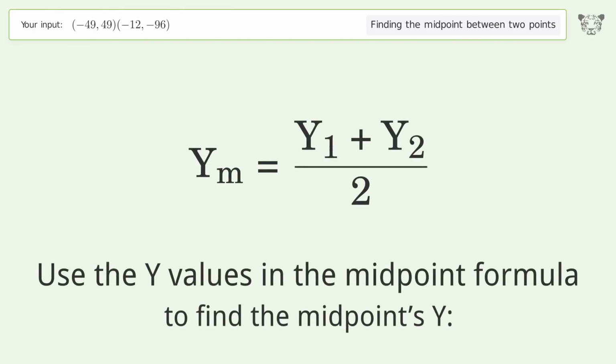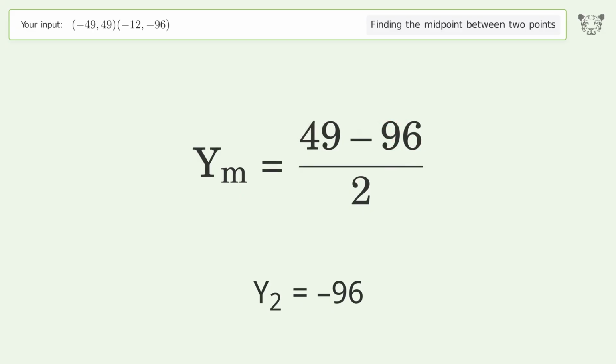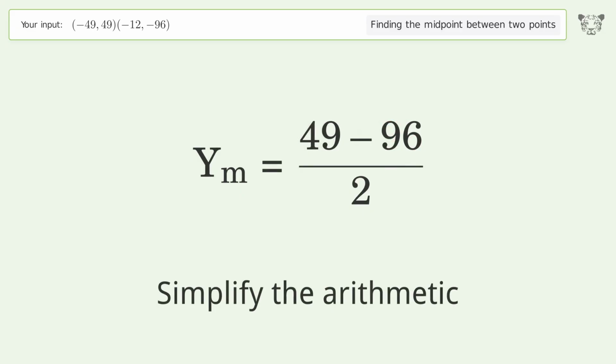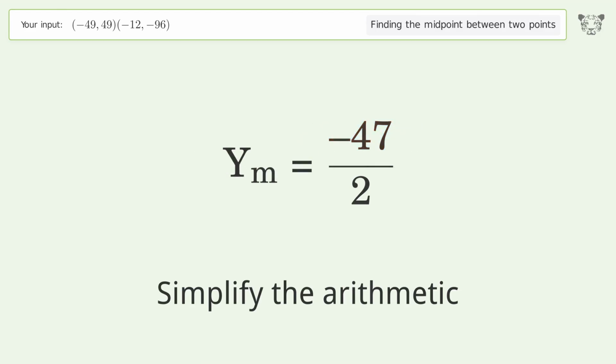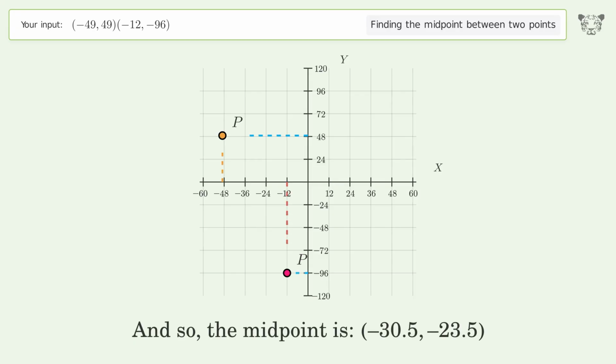Use the y values in the midpoint formula to find the midpoint's y. y1 equals 49. y2 equals -96. Simplify the arithmetic. And so, the midpoint is -30.5, -23.5.